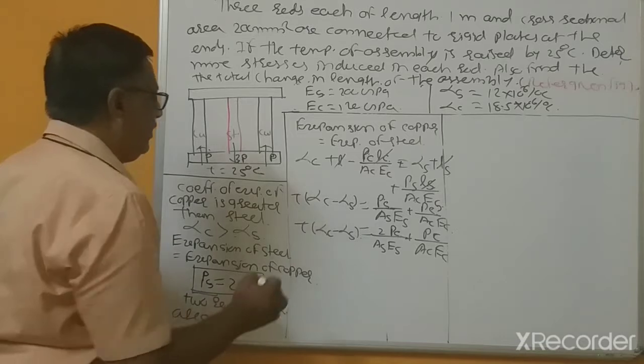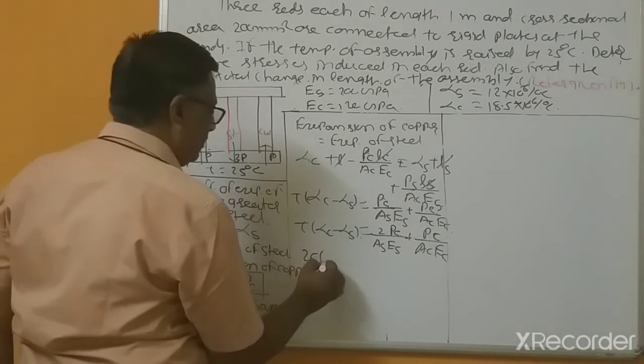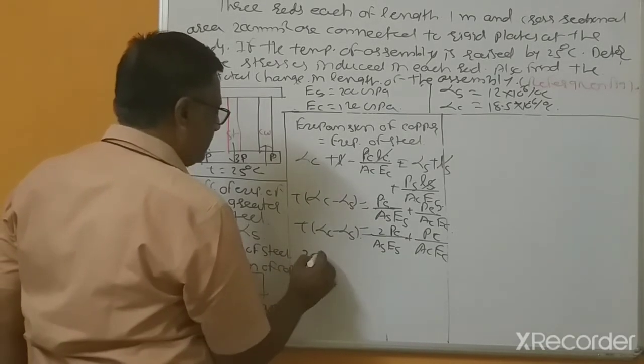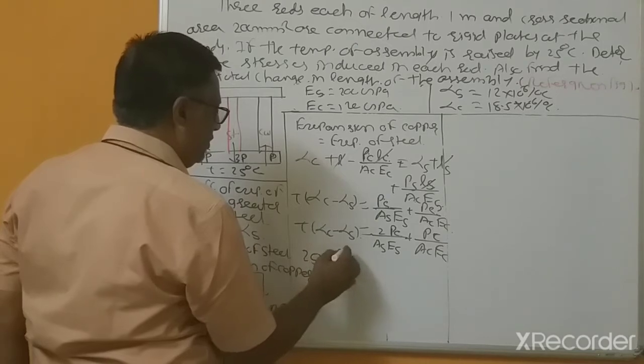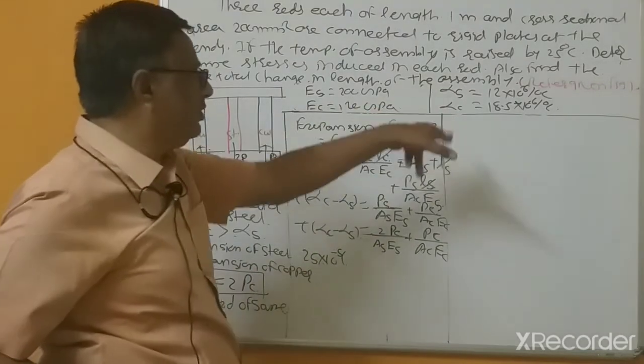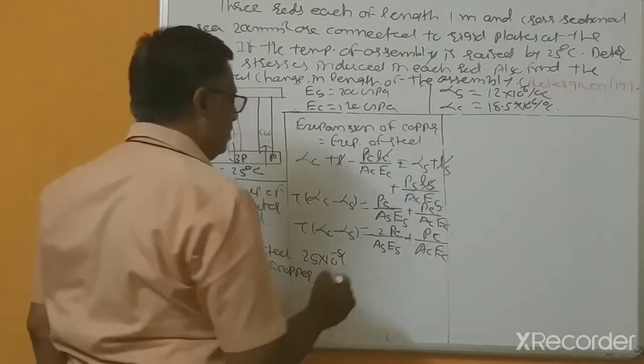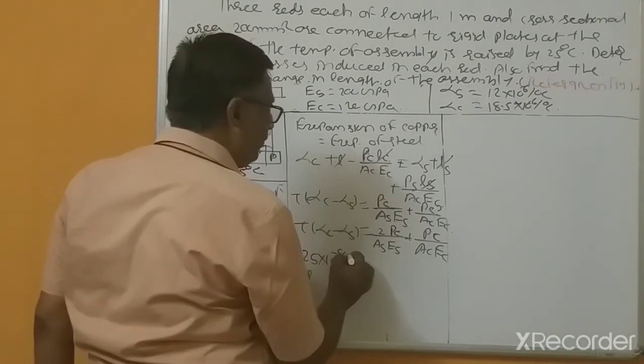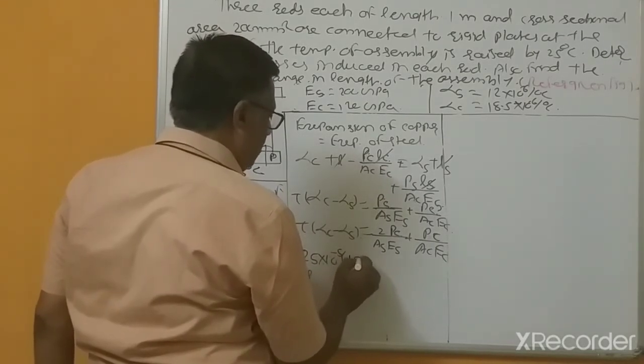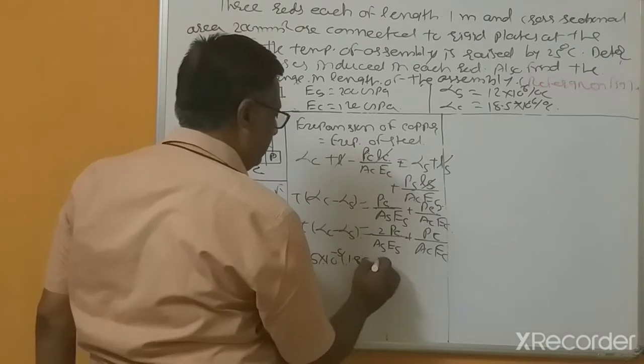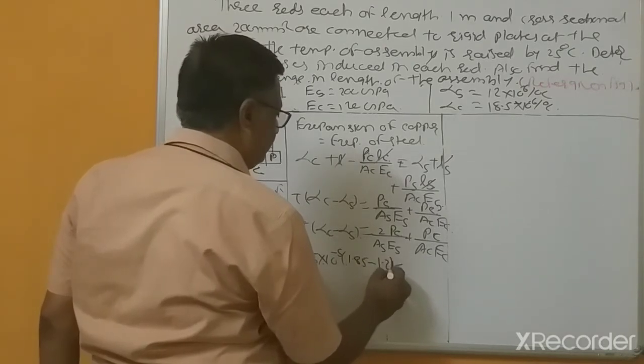Now 25, take 10 to the power minus 5 common instead of 10 to the power minus 6: 1.85 minus 1.2.